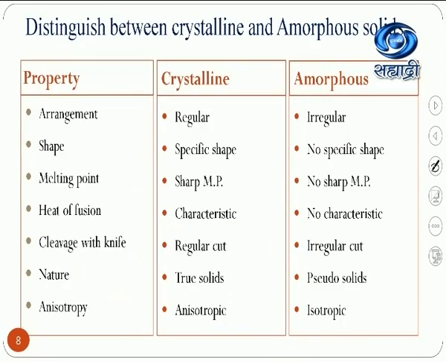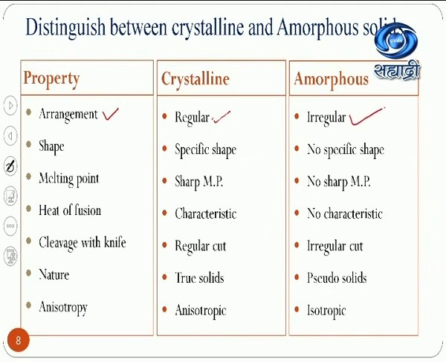We can distinguish crystalline and amorphous solids with respect to the following properties. The first one is arrangement. The arrangement in crystalline substances is regular. In amorphous substances, it is irregular.